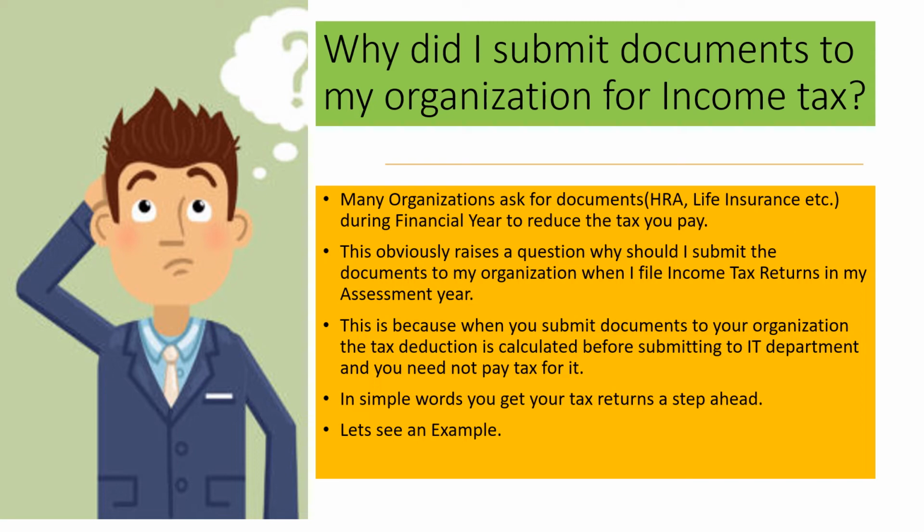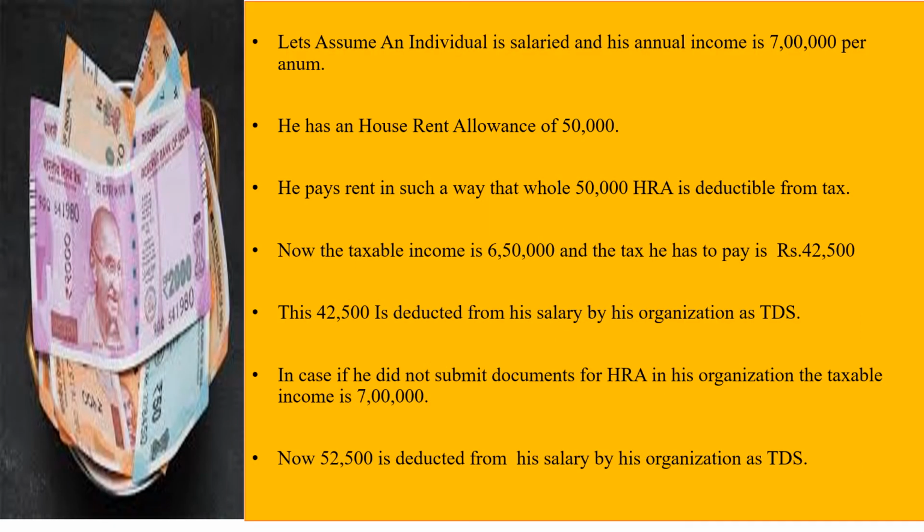Let us see this with an example. Let us assume an individual is salaried and his annual income is 7 lakhs per annum. He has a house rent allowance of 50,000. House rent allowance is the allowance given by the government that if the individual lives in a rented house, he need not pay any tax for a particular amount that he is eligible for. Now, the total taxable income is 6 lakhs 50,000 and the tax he has to pay is 42,500 rupees. This 42,500 is deducted from his salary by his organization as TDS.